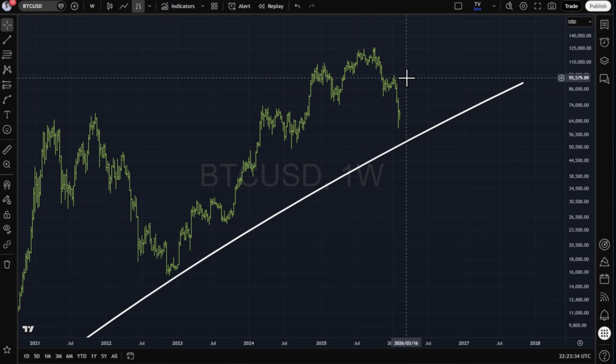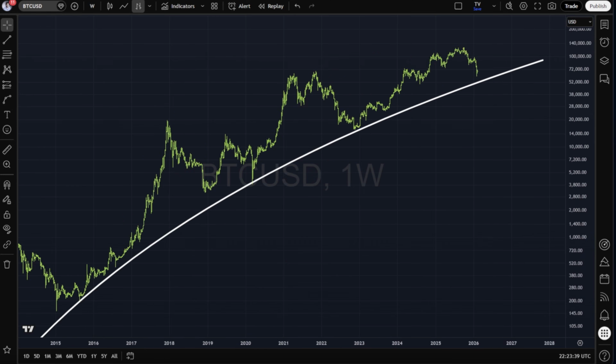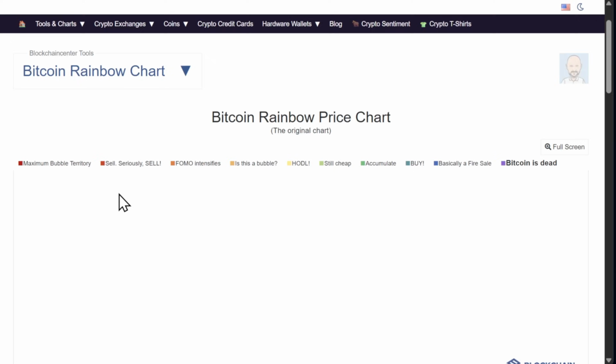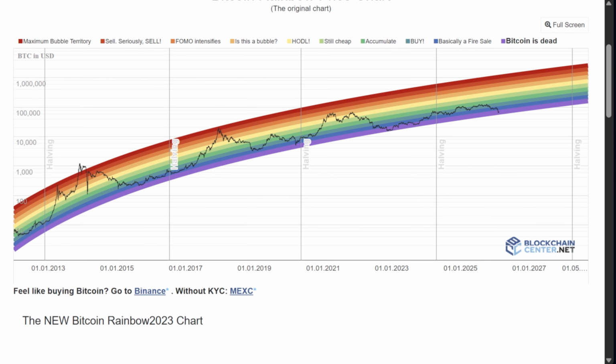There is the Bitcoin rainbow chart. They got adjusted every now and then. There are all kinds of logarithmic regressions that have changed. So here, let me show you what I mean. This here is the Bitcoin rainbow price chart. In the early days, we didn't have this purple area over here that was just added after the bear market was more severe than people anticipated.